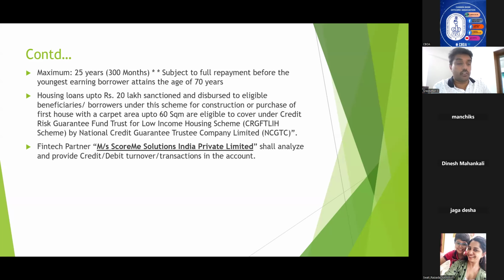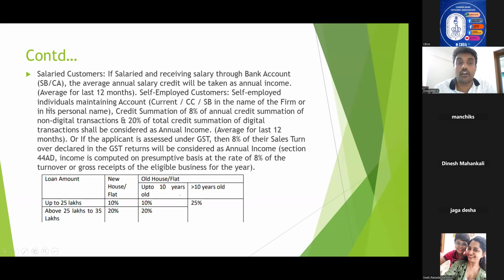Now, another important question that can be expected from this part is, who is the fintech partner for analyzing the credit debit turnover transactions in the account? We already saw, right, in the case of salaried class, you need to calculate the average salary credit and business account turnover and all.